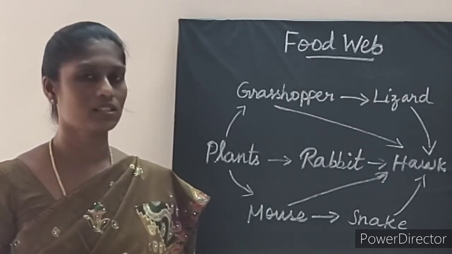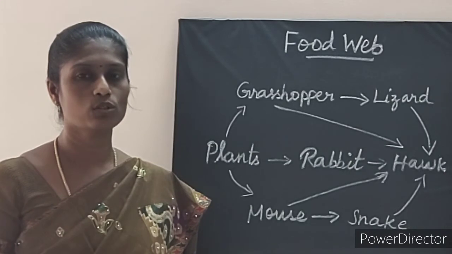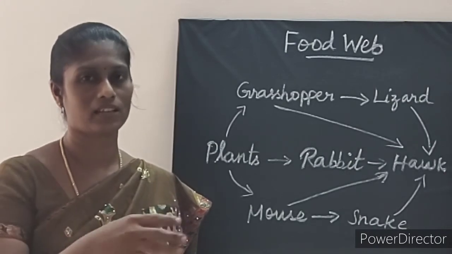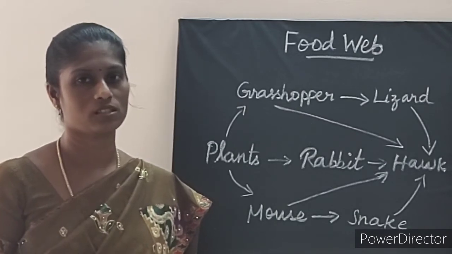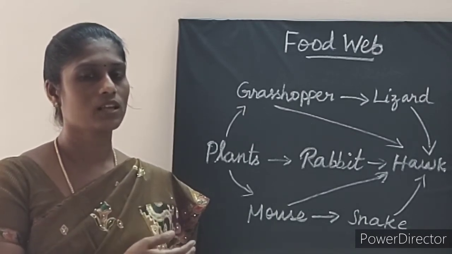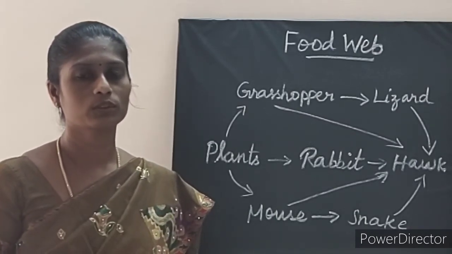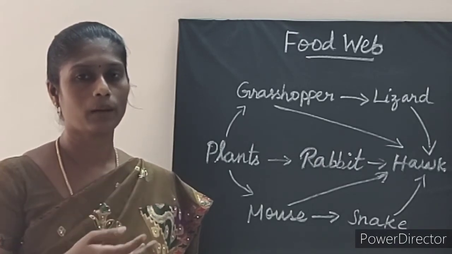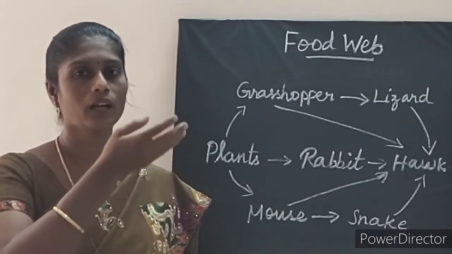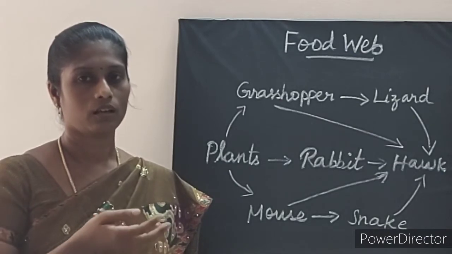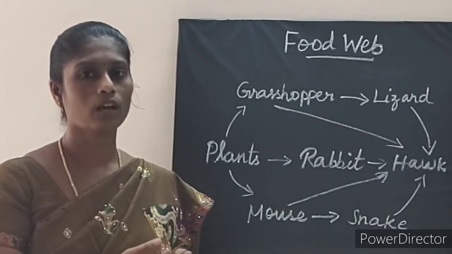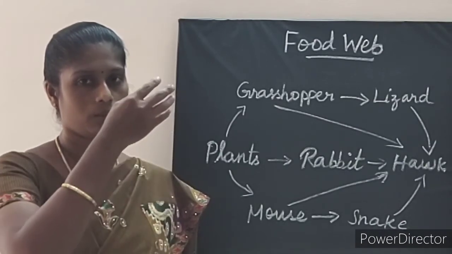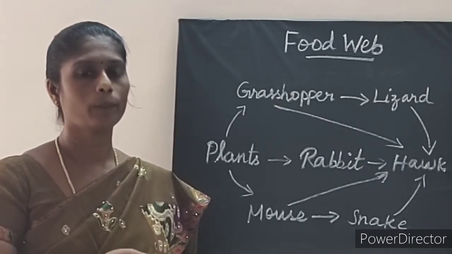Next significance is this food web is used to illustrate the indirect interactions, indirect interaction among the different species. Next, this food web is used to study the bottom up and top down control of community structure.